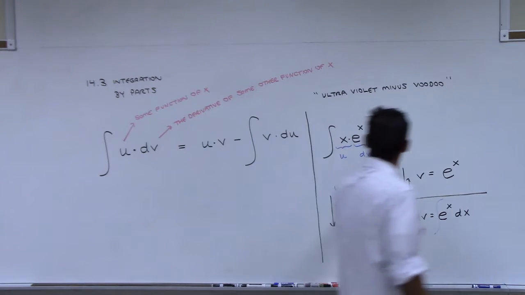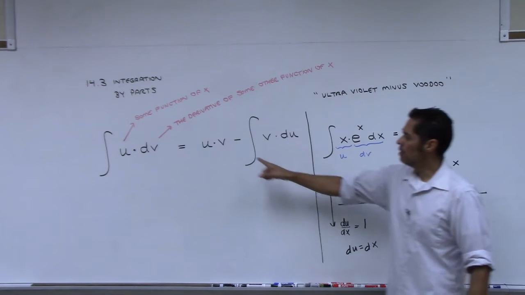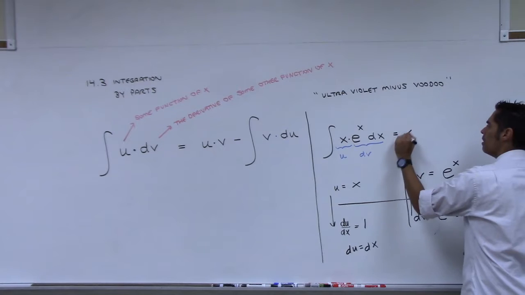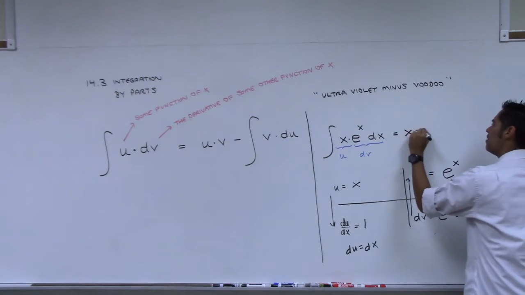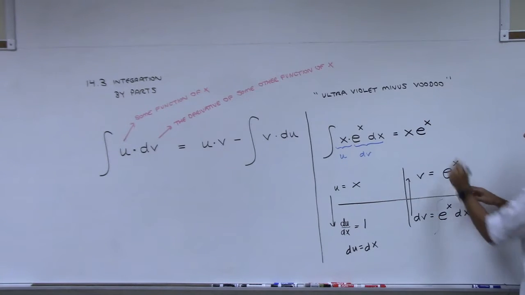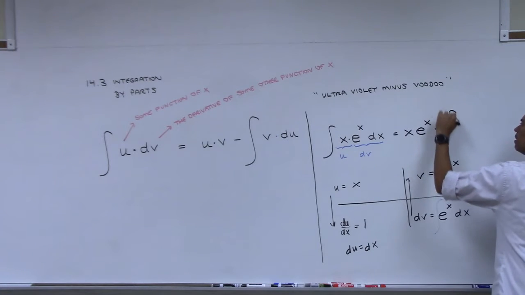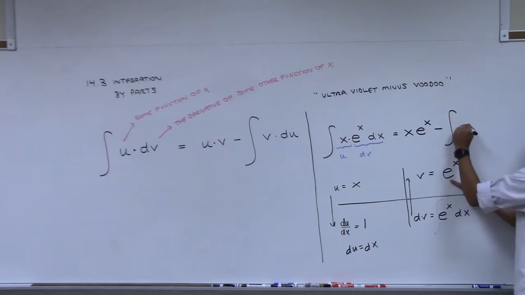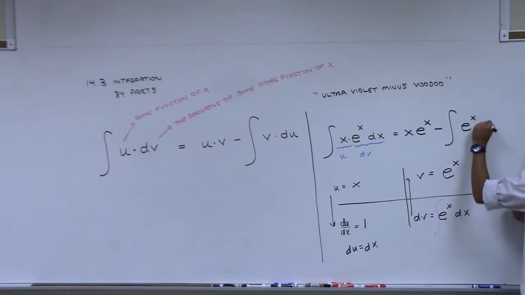All right, here we go. This integral is equal to u times v minus the integral of v times du. So you go to your table, what's u? X. What's v? E to the x, right? So it's x e to the x, then minus the integral of v times du. V was e to the x, and du is dx.